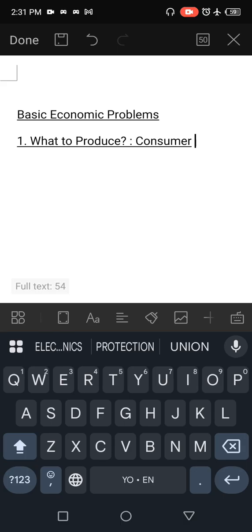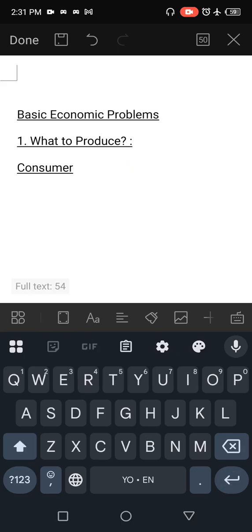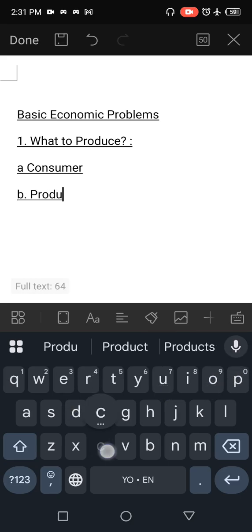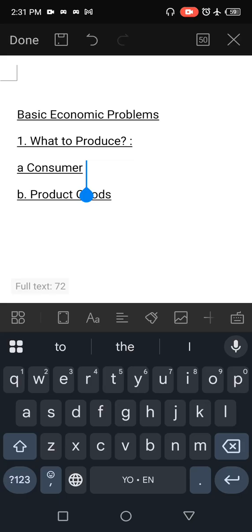And all these goods will be based on the identification of human needs, which means identification of consumer needs will lead us to establish the kind of goods we want to produce for them.